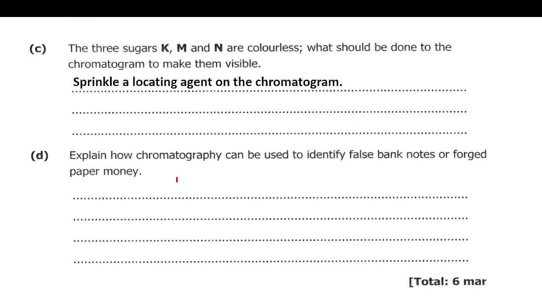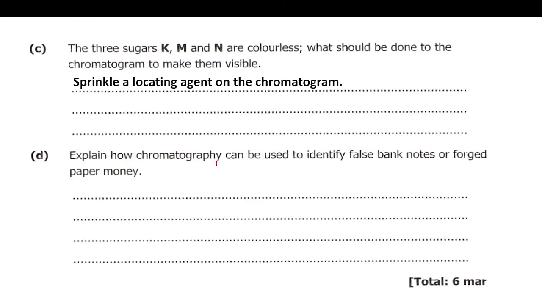Their inks are going to move. If the distances they move from the start line are the same, then we can say this banknote is not forged, it's original.